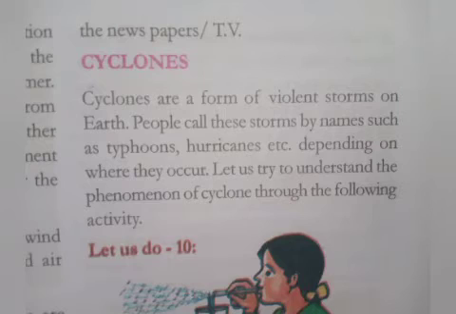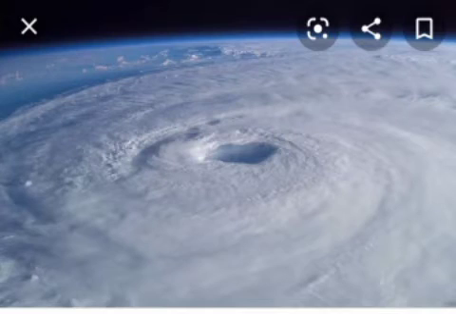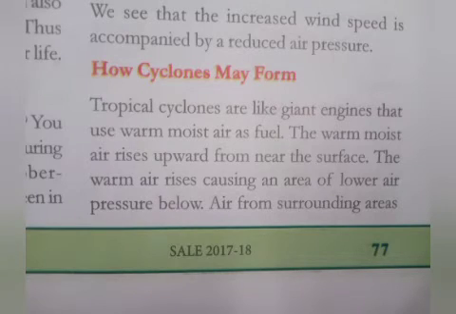Cyclones are a form of violent storm on earth. People call these storms by names such as typhoons, hurricanes, etc., depending on where they occur. Let us try to understand the phenomenon of cyclone. Students, I think you know that increased wind speed is caused by reduced air pressure. And cyclone may be caused due to the wind traveling at high speed due to difference in air pressure.